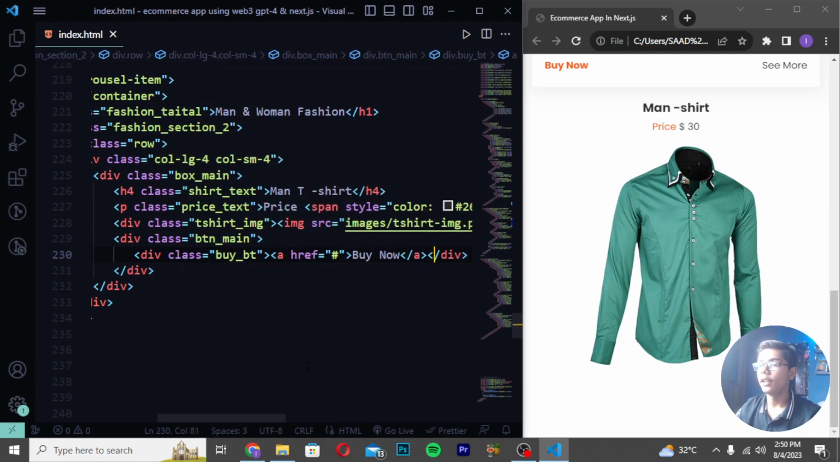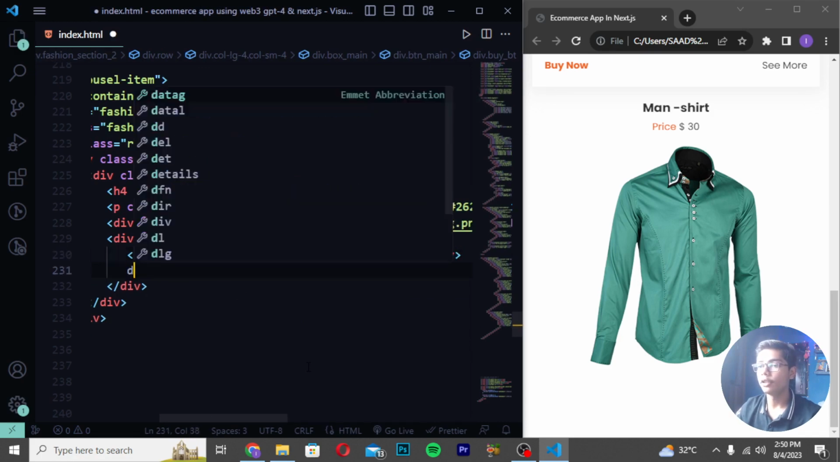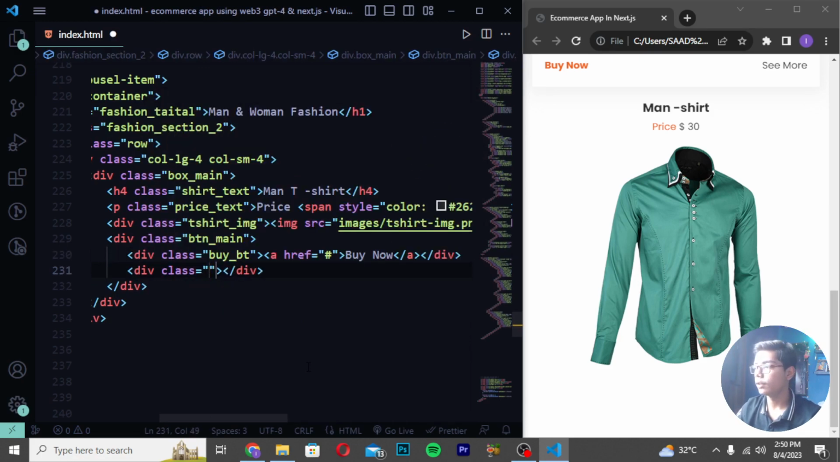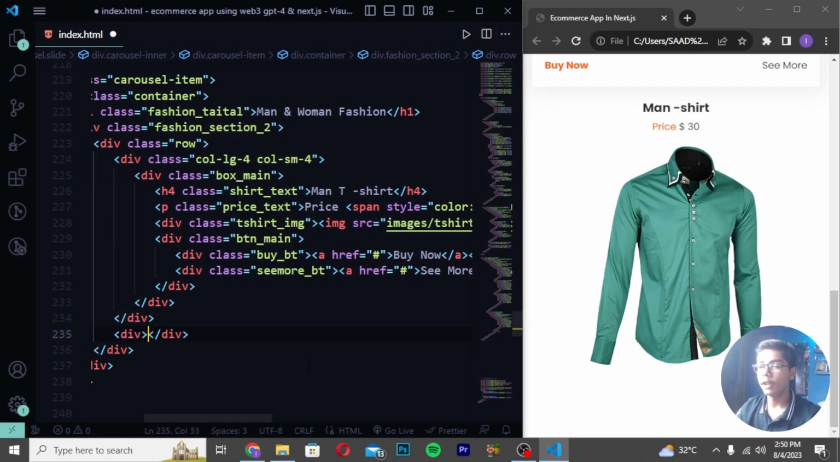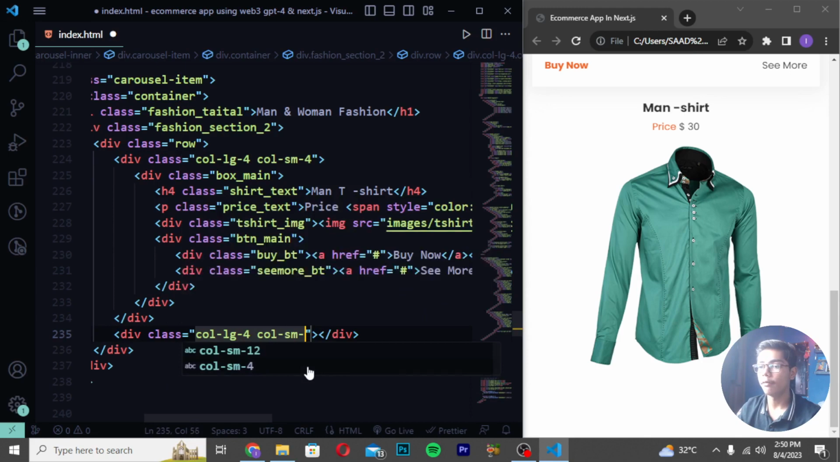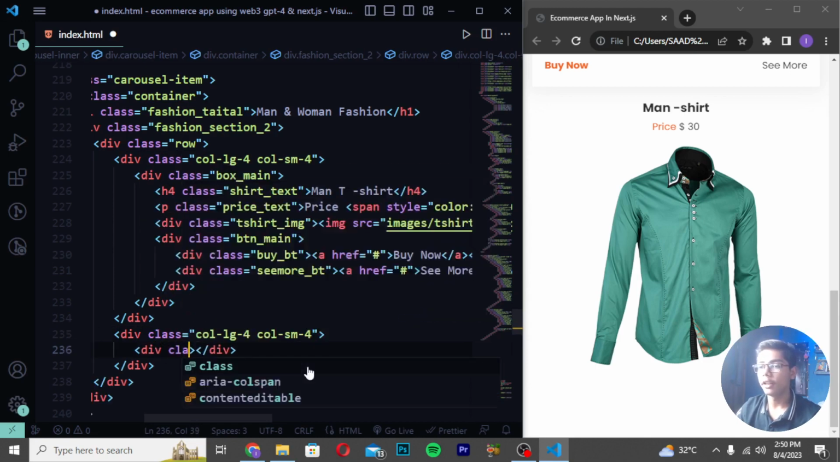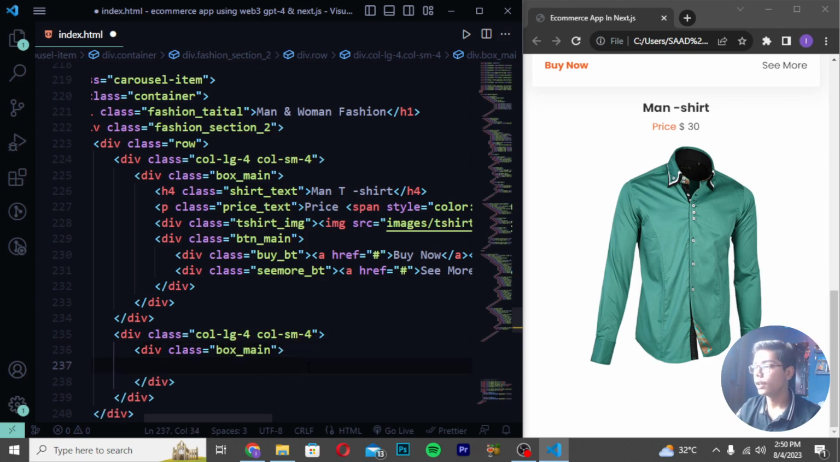Save. Then you have to move down and create a tag which should be like div class, and I will be now just writing here c more_bt. Write here a tag, and I will be writing here c more. Then you have to save. I will be now moving down again, write here div class col-lg-4 and write here col-sm-4. Then you have to just write here div class box_main, and I will be now just moving down here, write here h4 class, and I will be writing it as shirt_text.